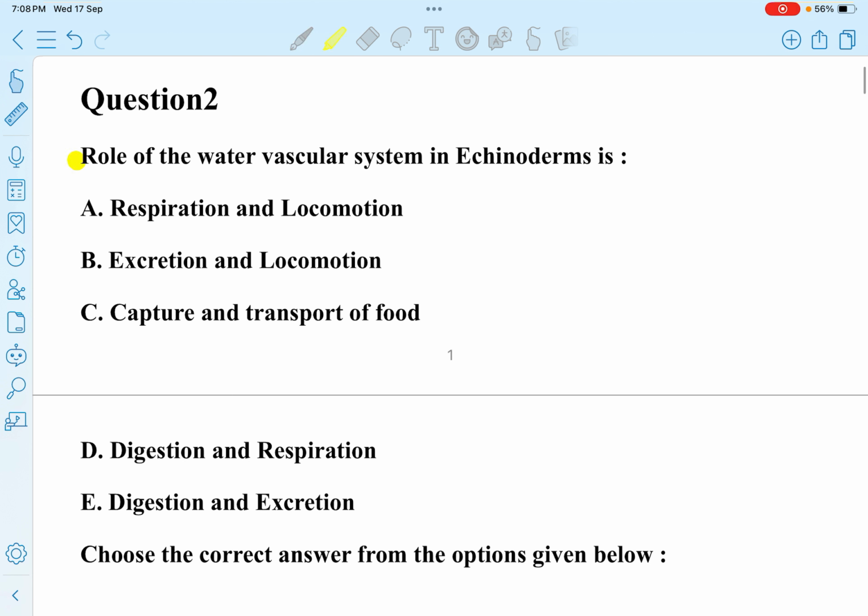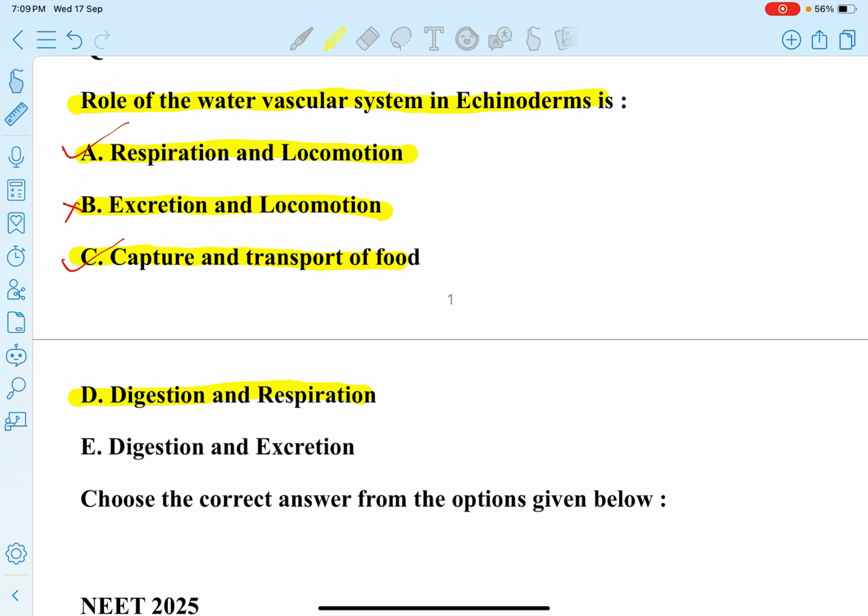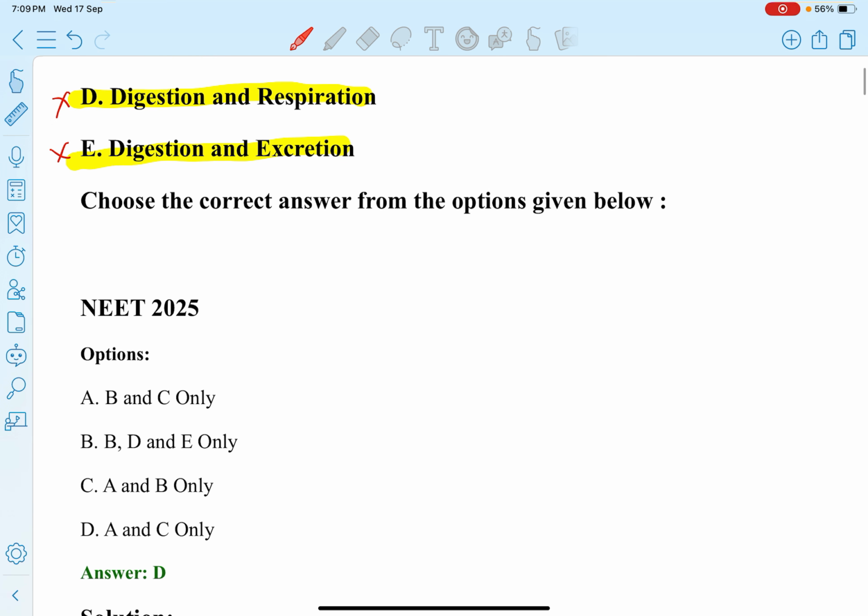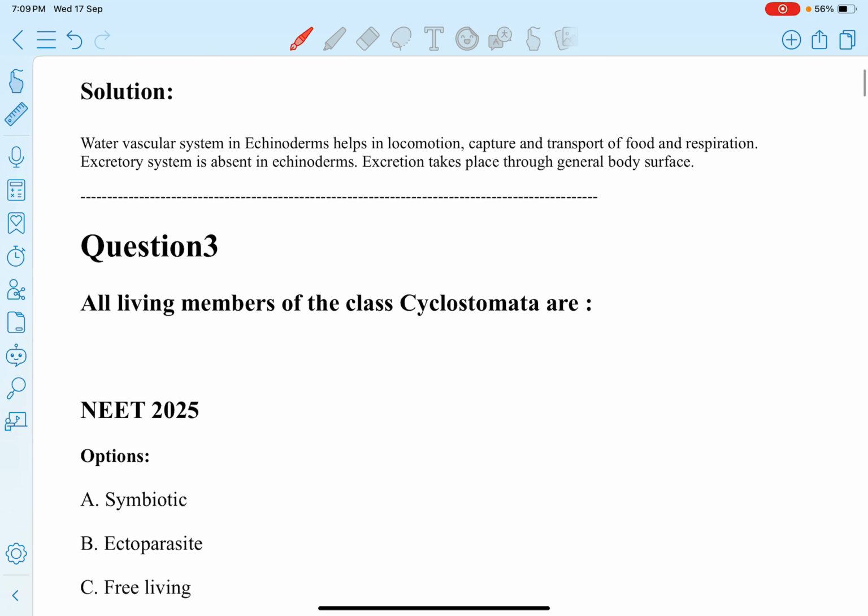Next question. Role of the water vascular system in echinoderms is: A, respiration and locomotion. This is correct. B, excretion and locomotion. This is not a role. Next, C, capture and transport of food. So water vascular system का ये रोल है. D, digestion and respiration. ये रोल नहीं है. E, digestion and excretion. ये भी रोल नहीं है. So A and C only. Option D. Next question.